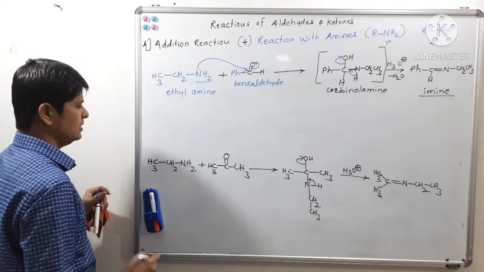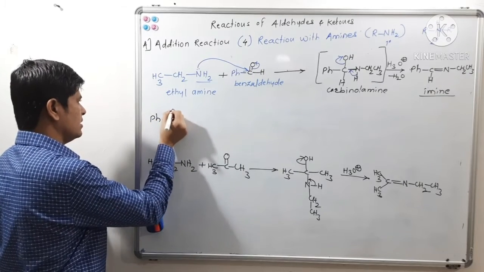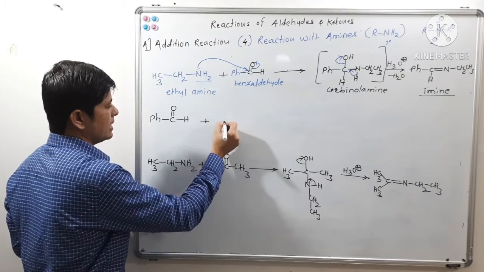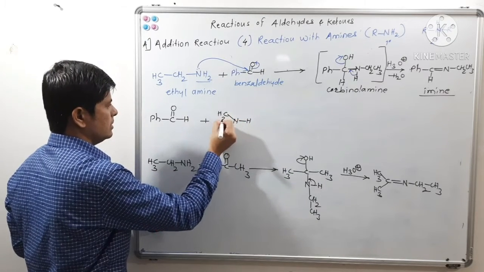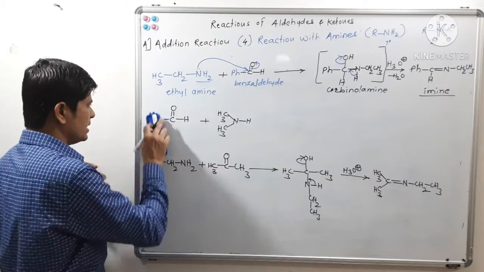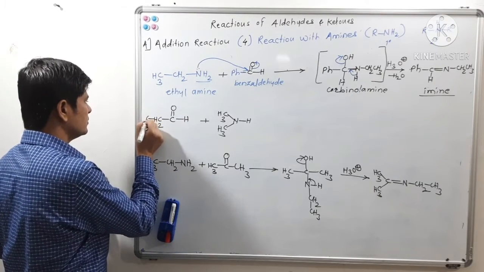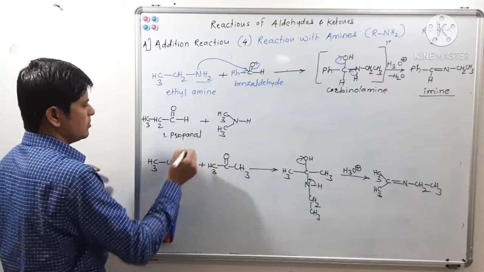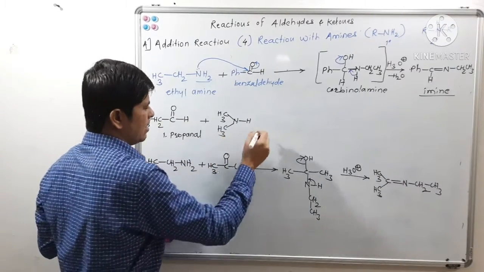Now suppose, for example, we react benzaldehyde, or rather not benzaldehyde, we will say propanal, with a secondary amine like dimethylamine.